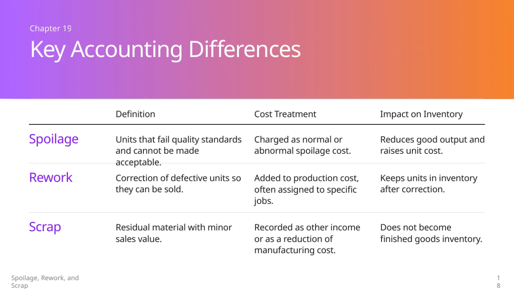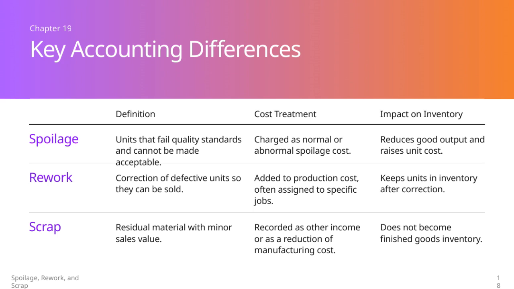Next, we have rework. Rework involves correcting defective units so they can be sold. Unlike spoilage, rework costs are added to the production cost, and these costs are often charged to specific jobs. Successfully reworked units remain in inventory after correction, so they don't represent a total loss like spoilage.